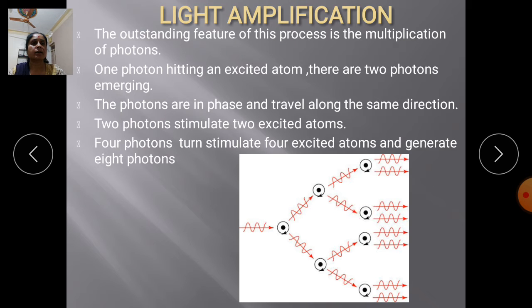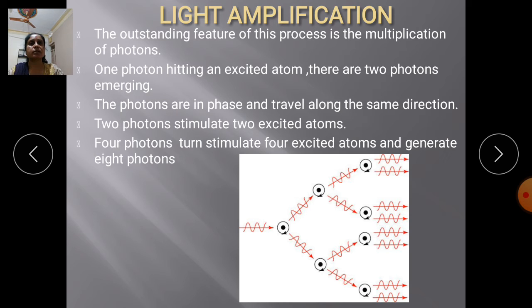In this way it will be stimulated and 8 photons will be generated. This photon generating phenomenon occurs due to the amplification process. In light amplification, the light is amplified through the stimulating of atoms, and one photon generates two photons, so the multiplication process continues.